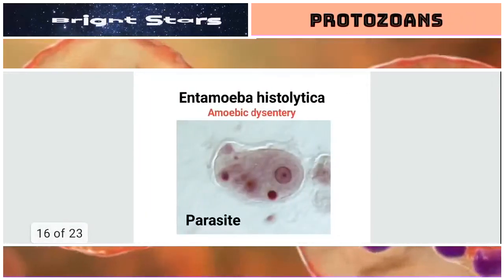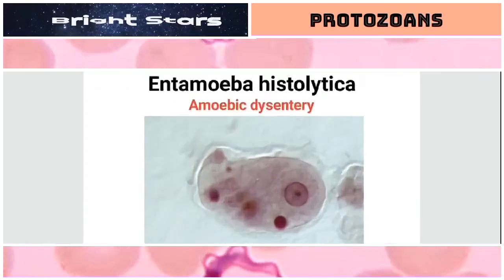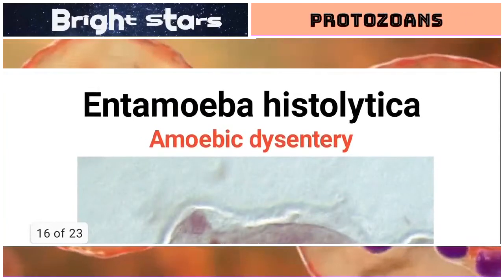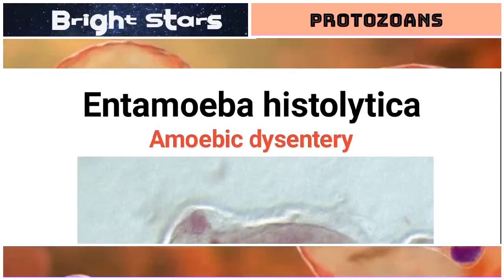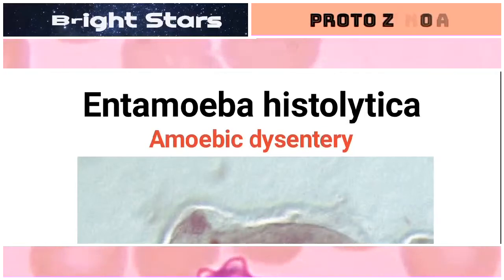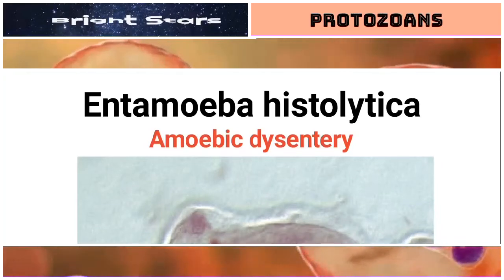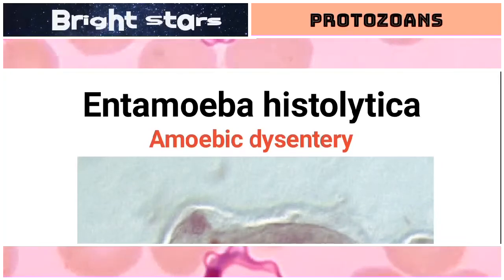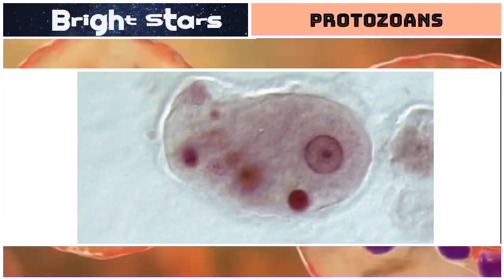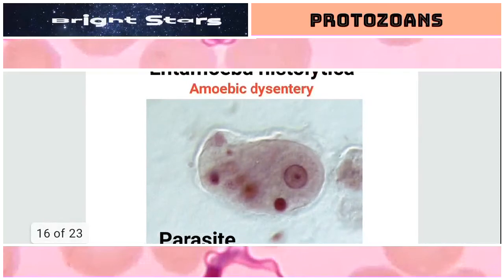So the next important one is about Entamoeba histolytica. Entamoeba is mentioned in the textbook. This is a kind of parasitic amoeba which lives in the small intestine of human beings. It causes a disease called amoebic dysentery. Dysentery means a disease in which the affected person gets dehydration due to continuous motions. This is called amoebic dysentery, where mucilaginous feces will be secreted by the patient. This is a kind of parasite.